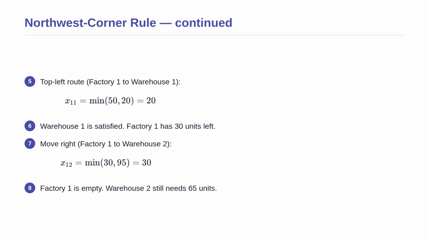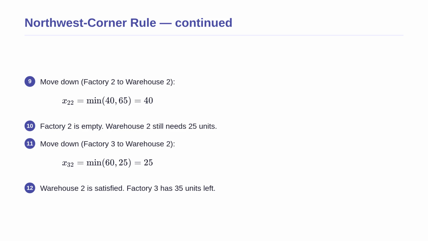Warehouse 2 needs a massive 95 units. We ship all 30 remaining units from factory 1. Factory 1 is now completely empty, but warehouse 2 still desperately needs 65 more units. We will need to pull from the next factory. Picking up where we left off, factory 1 is empty, so we move down to factory 2.